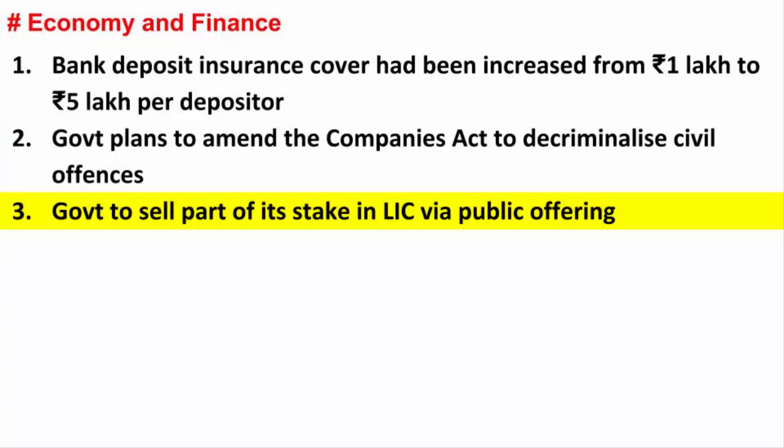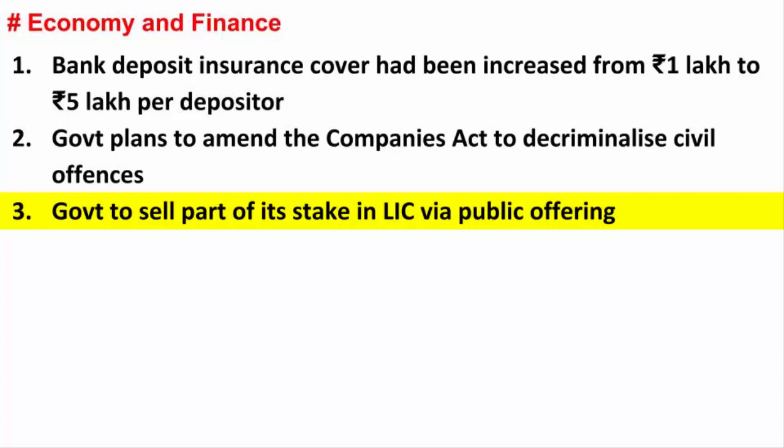However, the government is not saying that they want to sell the Life Insurance Corporation completely, but they're initiating the process. If you know, the government has engaged in disinvestment policies with regard to Air India, Bharat Petroleum, Shipping Corporation and Container Corporation. If you look at LIC's total non-performing assets, it has risen to 6.1% in the first 6 months of 2019. The gross NPAs have almost doubled in the last 5 years. The government is not saying that they want to sell the LIC completely. So they are just selling a part of its holding.